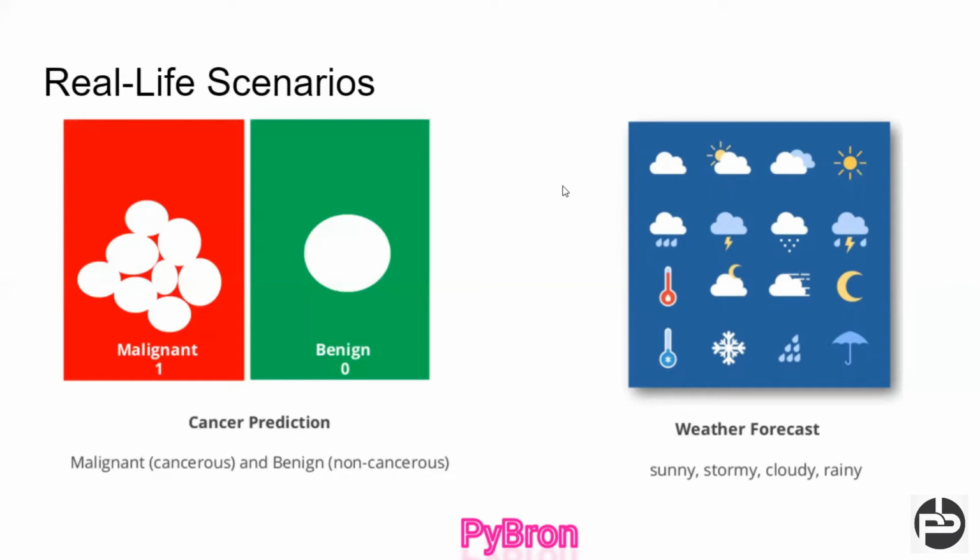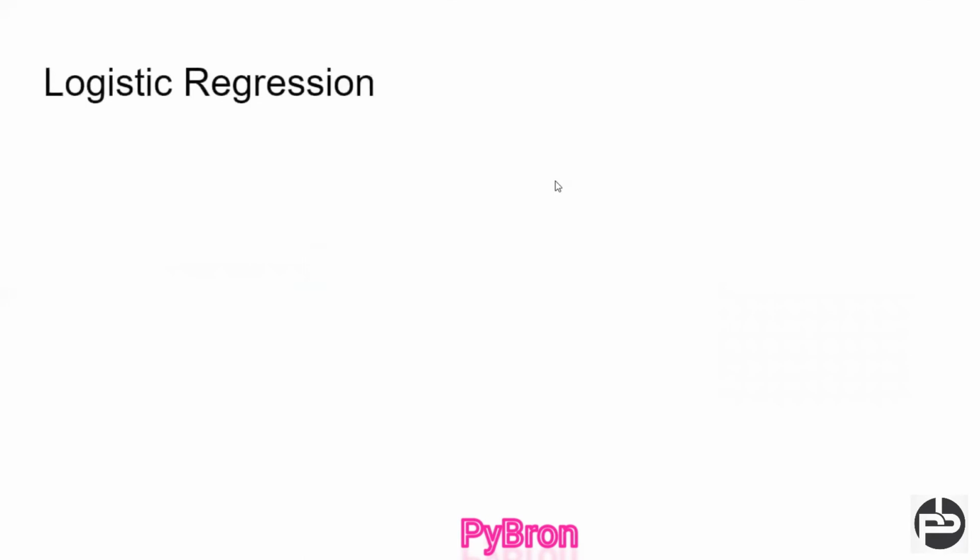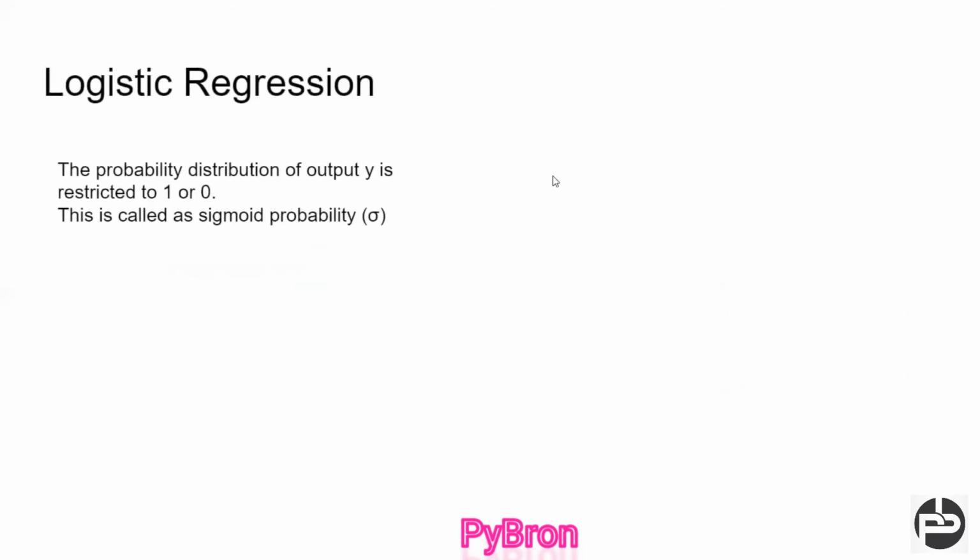Now coming to logistic regression, what is the mathematics behind logistic regression? Let's come to the next slide. So in logistic regression, first we are going to check the probability, meaning we will pass the input like this. Take an example of corona only. Take an example of the Arogya Setu app only.